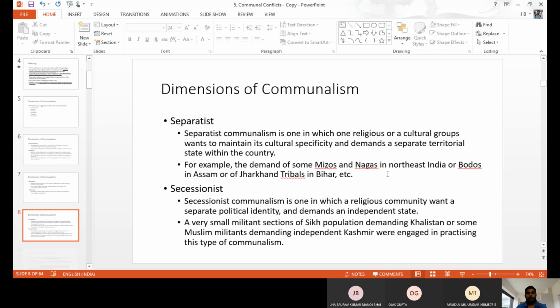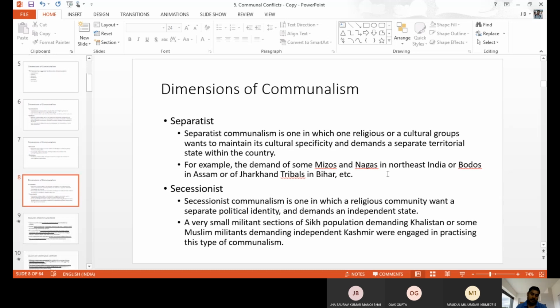And the fifth one, separatist people. They want to be separate from others. They want to be something different from others. They want a separate identity, a separate state, a separate locality. That is the separationist, like the Naga people, and recently the Gorkha people also demand a separate district. Even in Andhra and Telangana, separation happened.